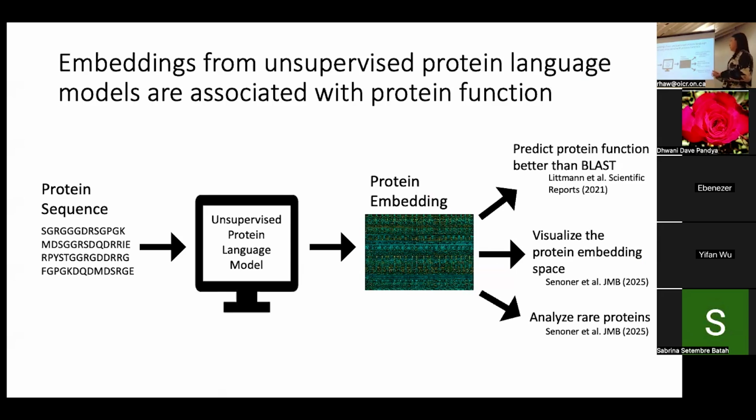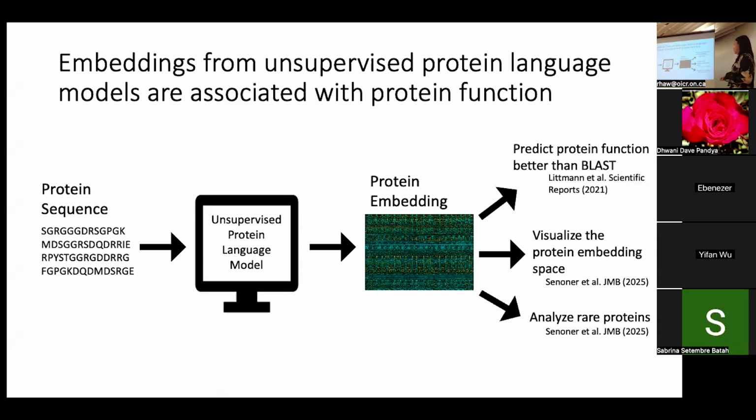Once the model is trained, we can give it a whole protein sequence, and it gives us a protein embedding, which is simply a numerical representation of the input protein sequence. Using those embeddings, without further training, we can do some really interesting stuff like predict protein function better than BLAST. And I think that shows that they're learning something a little bit more than just sequence homology.